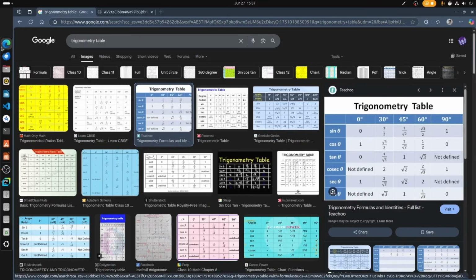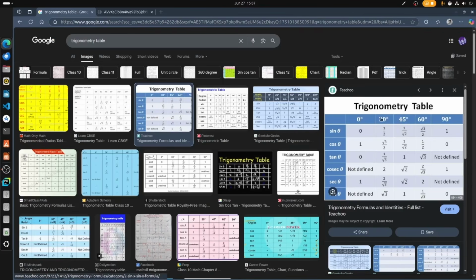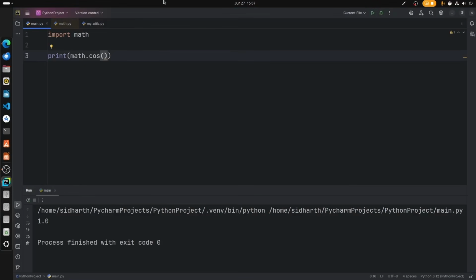So that's why we get cos 0 as 1. Let's say I want to print, what about sine 30 degree? In that case we get a different value.